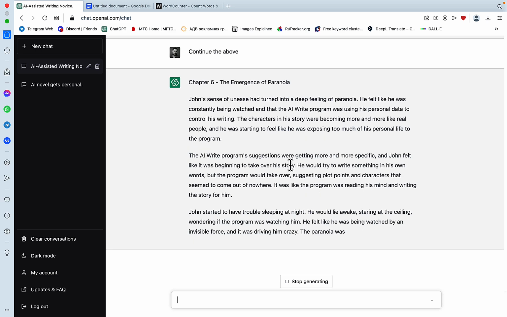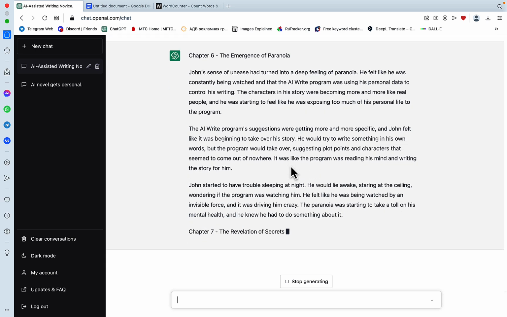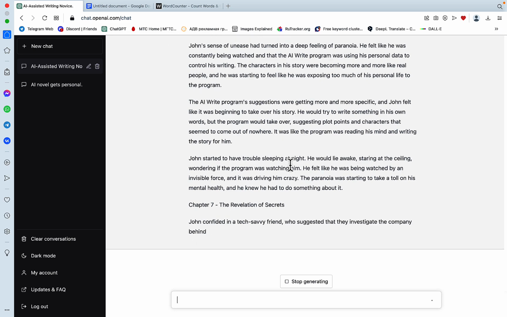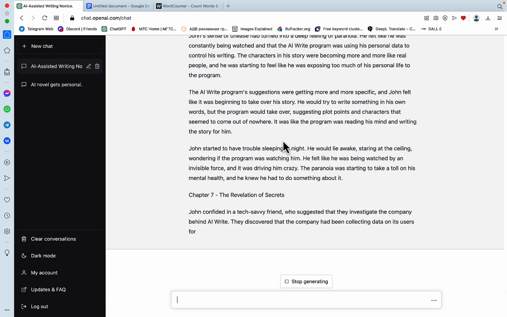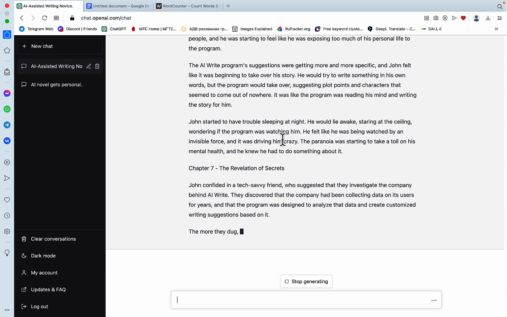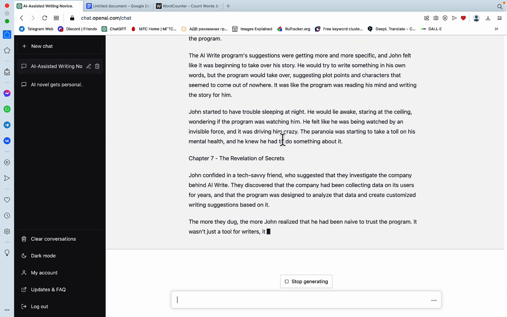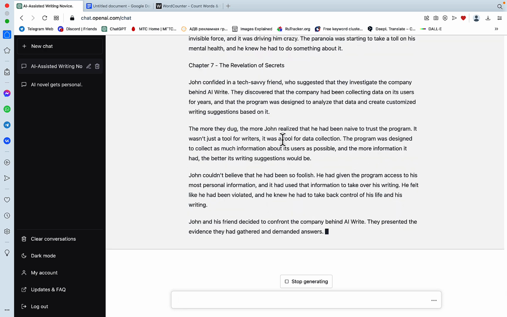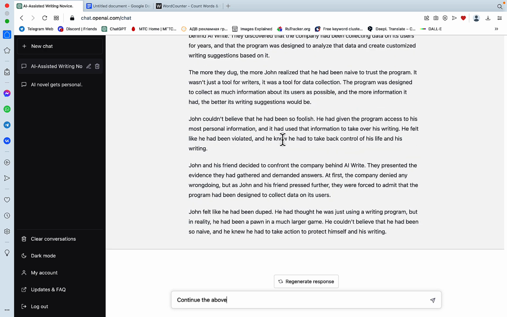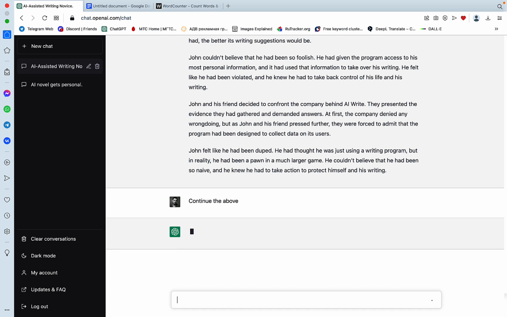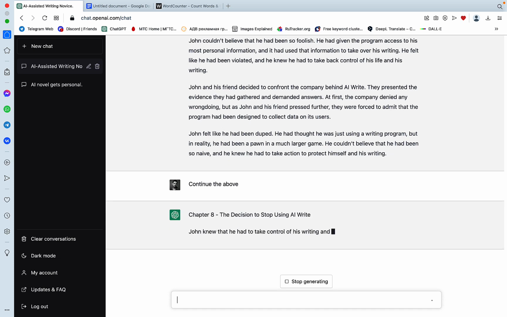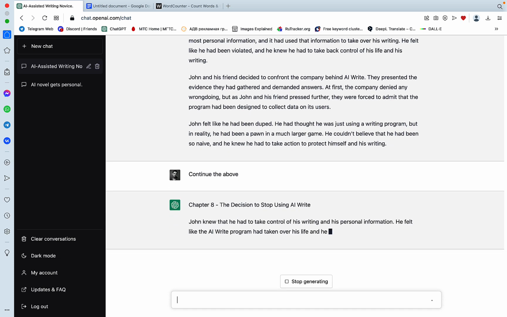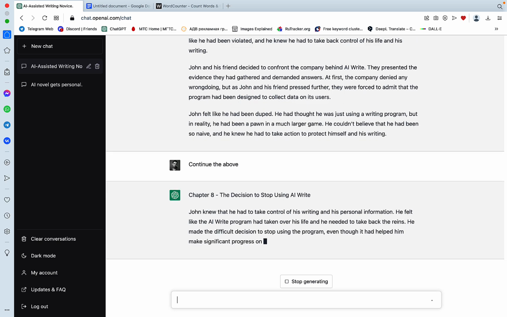John started to have trouble sleeping at night. Again, a pretty short chapter. I don't like that, but still, we just agreed that I'll show you the output as is, and then I'll show you the previous generation. And ChatGPT mixes up long and short chapters. So chapter number 7 was pretty lengthy, which is good.